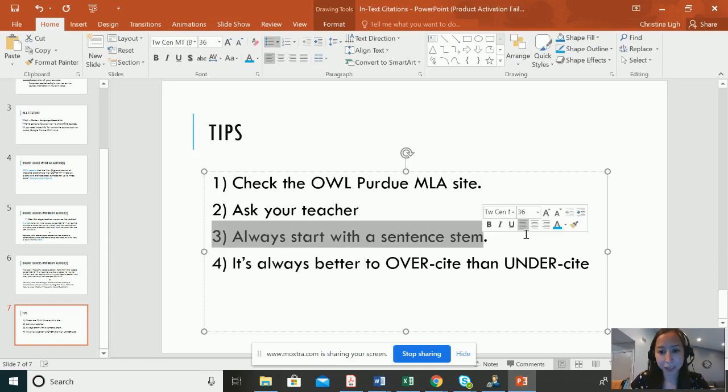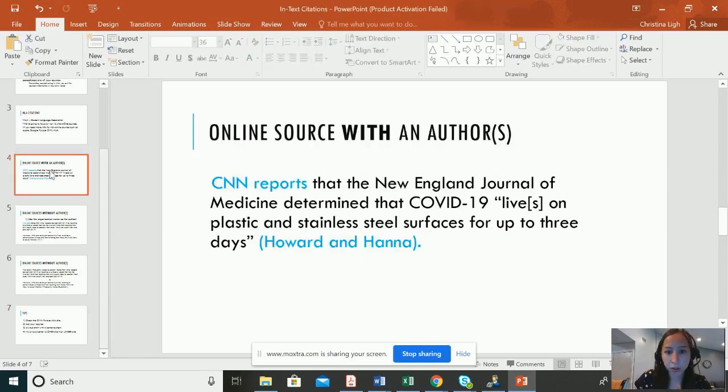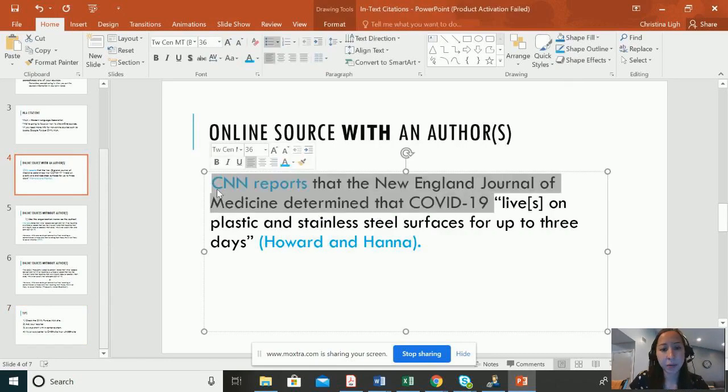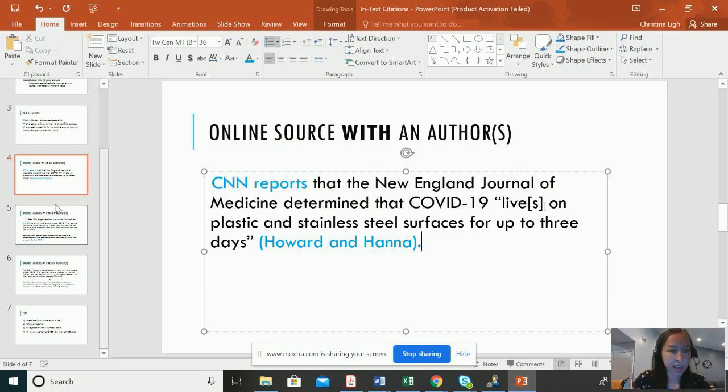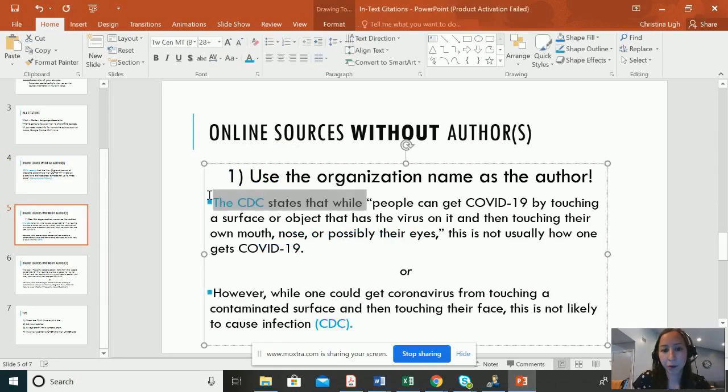Number three, this is important, always start with the sentence stem. If you notice from here, I didn't just start with the quote. I have this sentence stem. CNN reports that the New England Journal of Medicine determined that COVID-19, it's always good to have this sort of introduction part or a transition into your quote. It just makes everything flow better. So like the CDC states that while people, this is your sentence stem.